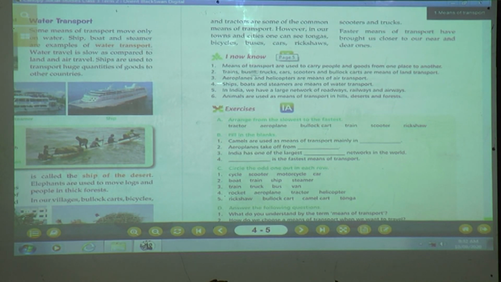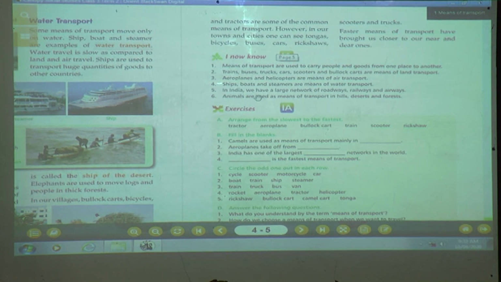I now know, means of transport are used to carry people and goods from one place to another. Second point, trains, buses, trucks, cars, scooters and bullock carts are the means of land transport. Aeroplane and helicopter are means of air transport. Ships, boats and steamers are means of water transport.